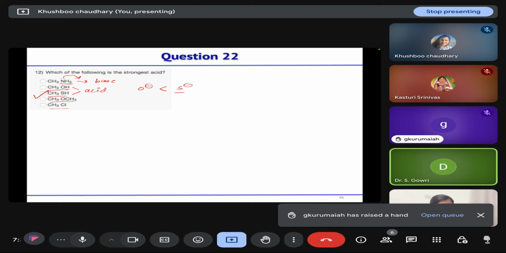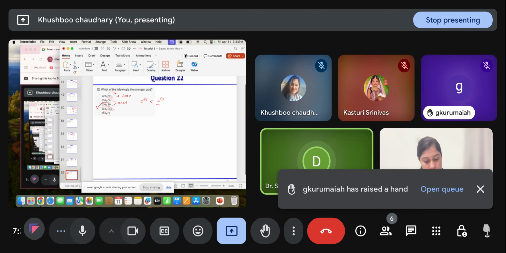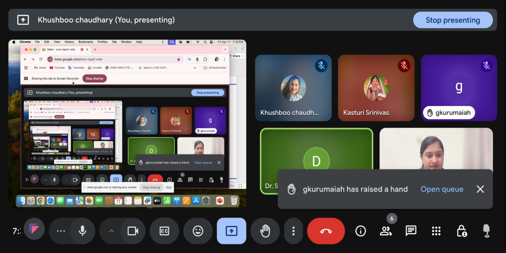Am I right, ma'am? No, it will attack through SN2 mechanism. Okay, ma'am. When I studied, I saw that it goes by SN1, maybe I'm not sure, that's why I just clarified. Yes, ma'am, now I got it. Thank you, ma'am.